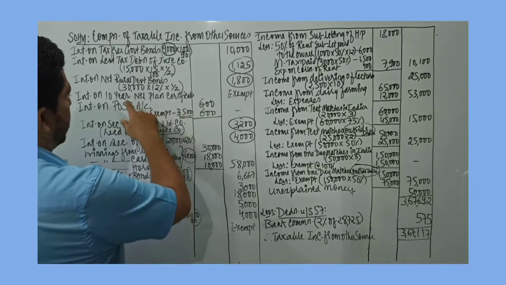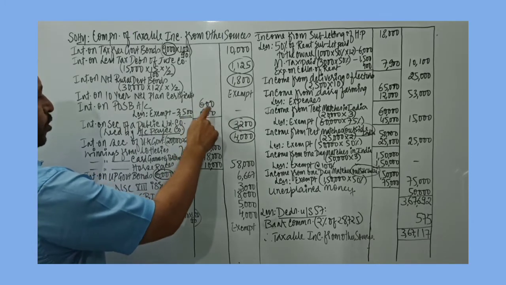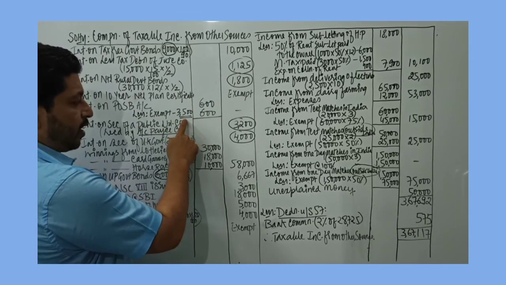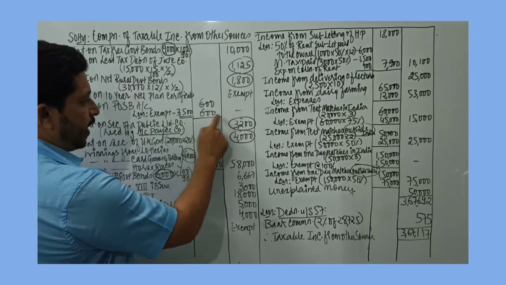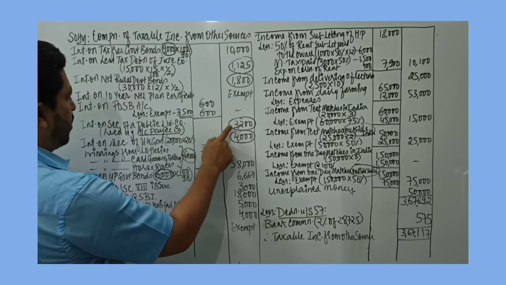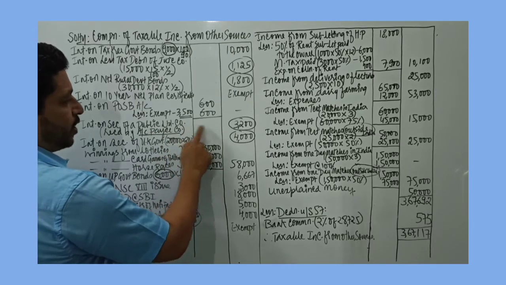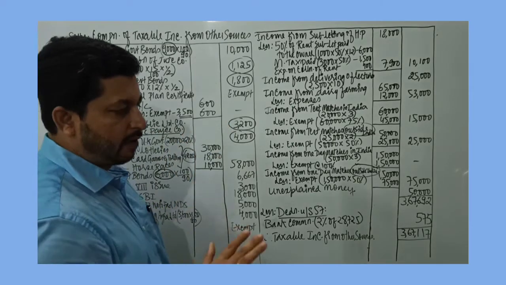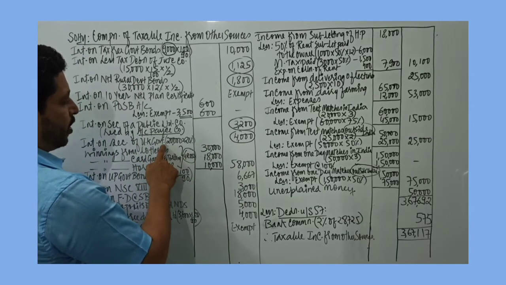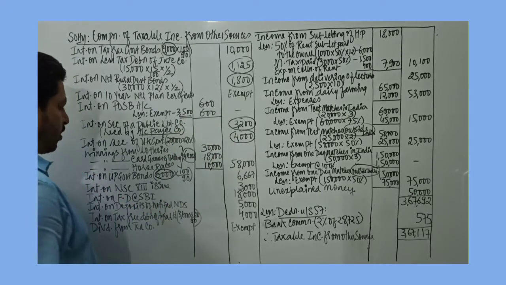Interest on national 10-year national plan certificate is exempt under section 10 subsection 15. Interest on post office savings bank account is given 600. In an individual account it is exempt up to 3,500. So entire 600 is deductible, nothing is taxable. Then interest on securities of a public limited company 3,200 is given. Now very important point, this is an account payee cheque, and since the interest amount is less than 5,000, no TDS is applicable. Then interest on securities of UK government bonds is given. Investment amount 20,000, interest is 20%. So that would work out to 4,000.